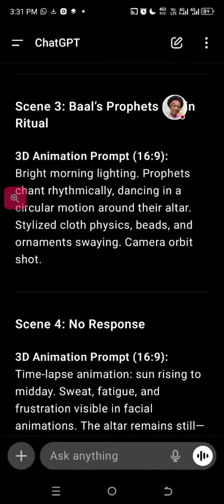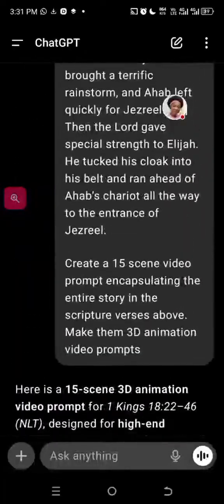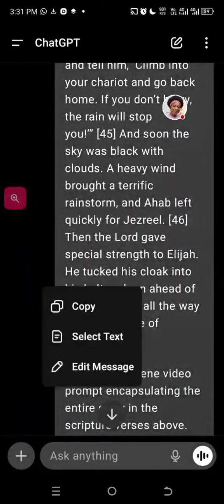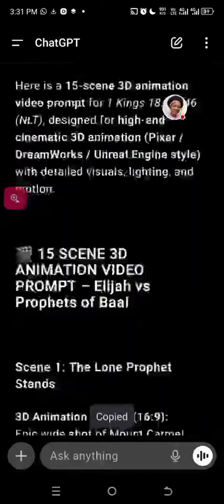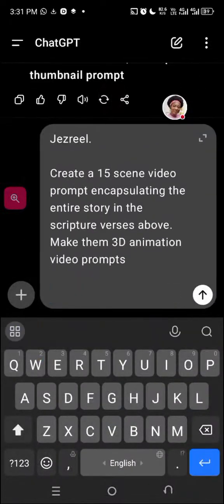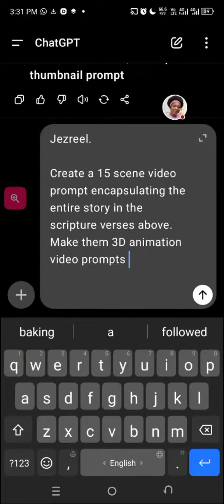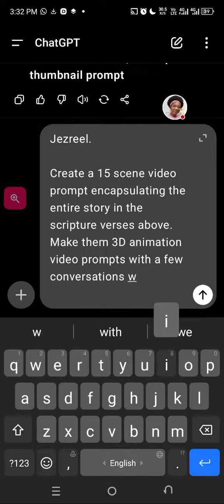Okay. So let's go ahead and copy the entire thing again and do it one more time. These things are free, so why not do it all over again? So let's copy that. I think 3D animations with a few conversations within it. So we'll say 3D animation video prompts with a few conversations within it. That means at least in between, people are speaking.